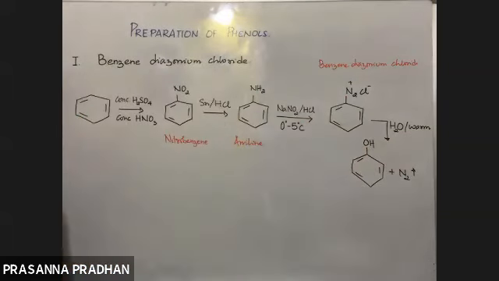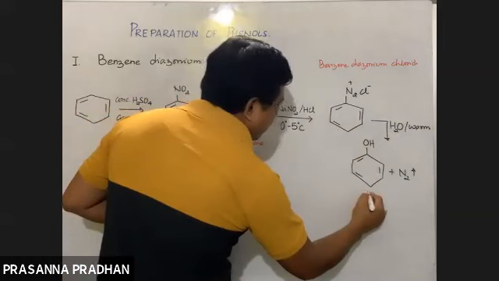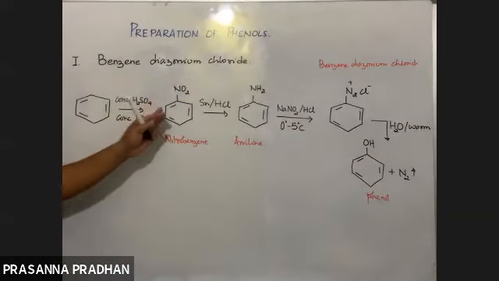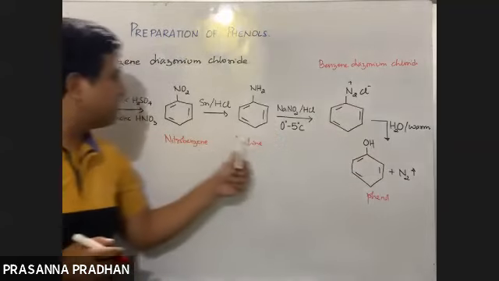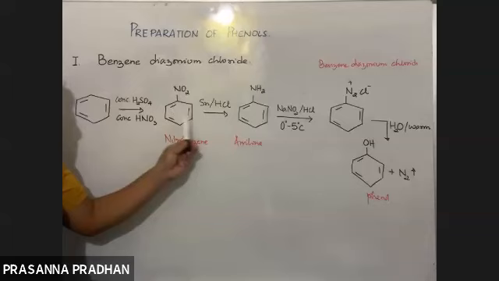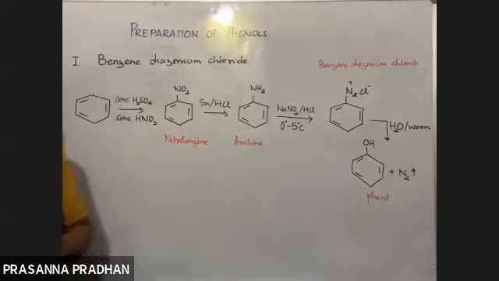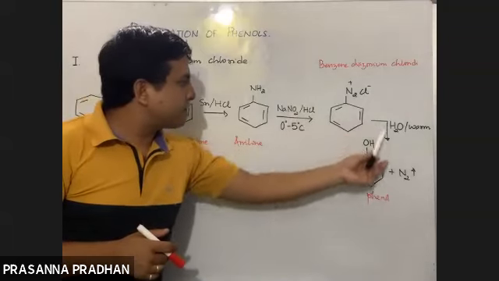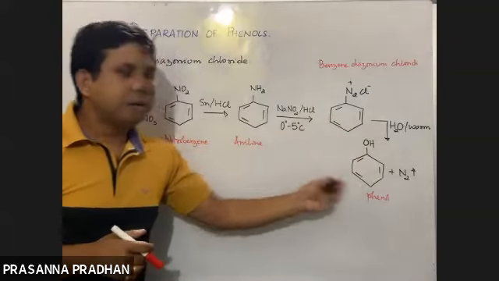So yes, many questions can be constructed from this. What is the conversion? Benzene to phenol. This will be the route. Or how will you convert nitrobenzene to phenol? These will be the steps involved. Or aniline to phenol.